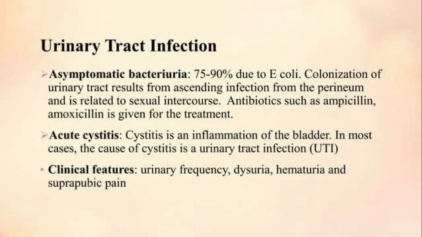Another is acute cystitis. Cystitis means inflammation in your bladder. In most cases, the cause of cystitis is a urinary tract infection. Clinical features in urinary tract infection are urinary frequency, dysuria, hematuria, and suprapubic pain.